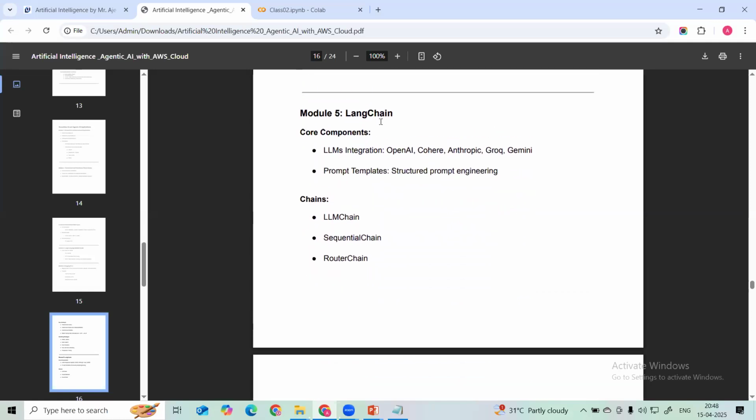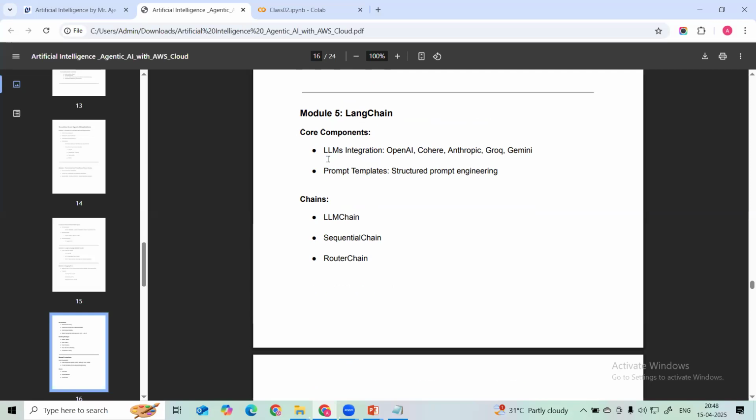Then LangChain is important. To build an AI application, a smart AI application, LangChain is an open source library. It provides different components with which we can build our AI application. That's why it is very important to learn this.